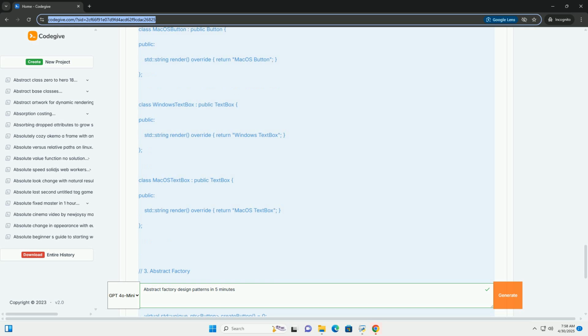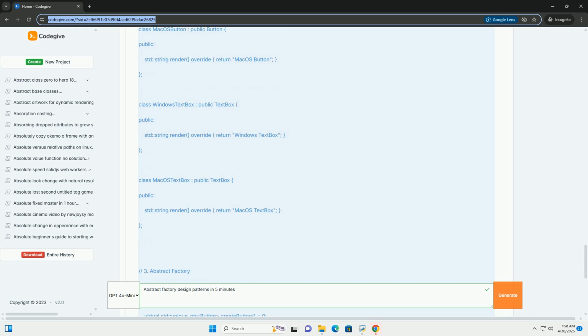You want to decouple clients from concrete implementations. The client code should only depend on abstract interfaces, not specific classes like Windows button or Mac OS button. You need to easily switch between product families. Changing from a Windows UI to a Mac OS UI should be simple, ideally just by changing the factory